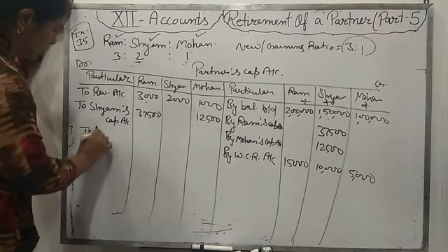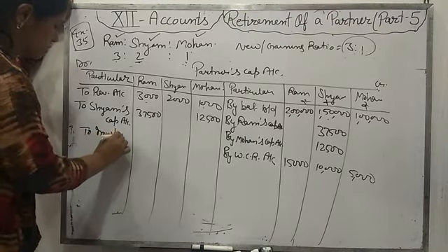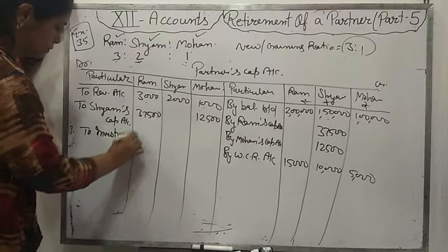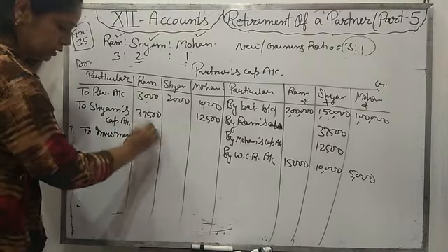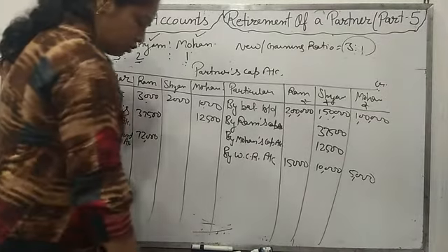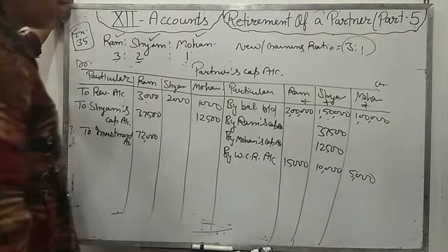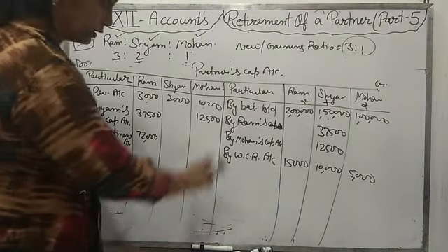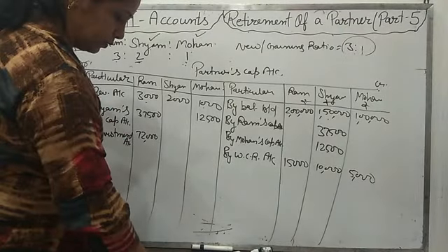Why are we taking money? To investment account, 72,000. Fine. Now the firm is paying cash. I think it's completed. Workman compensation.